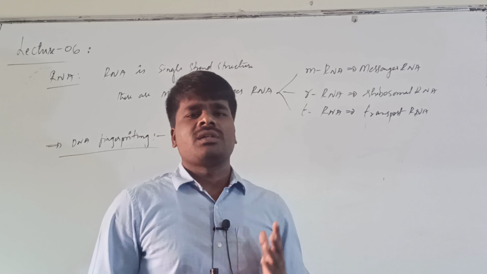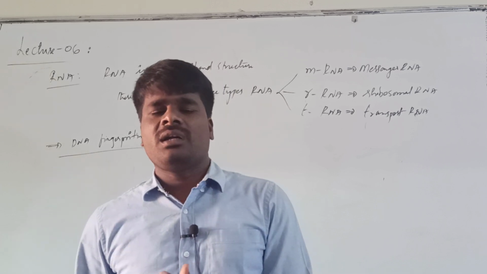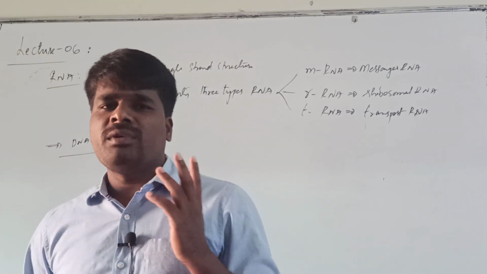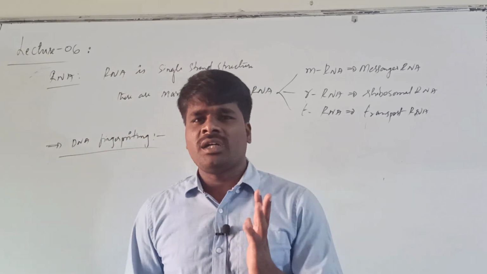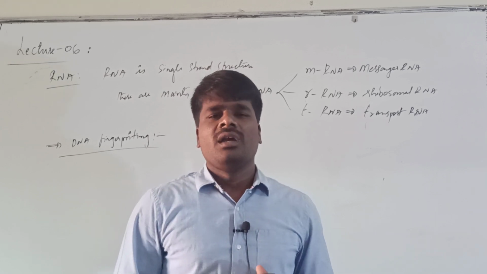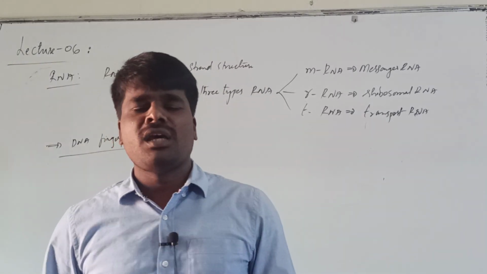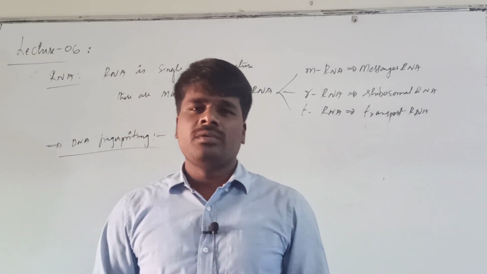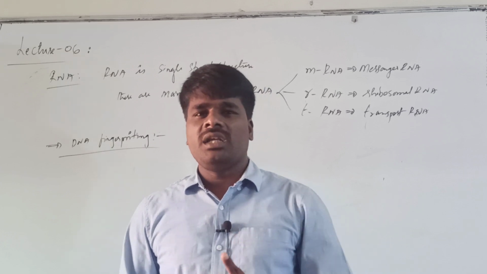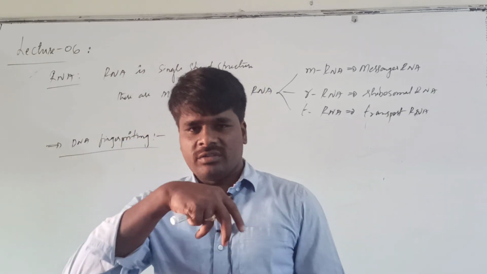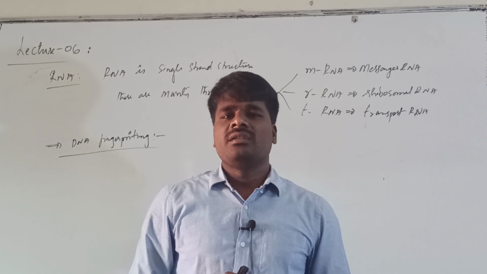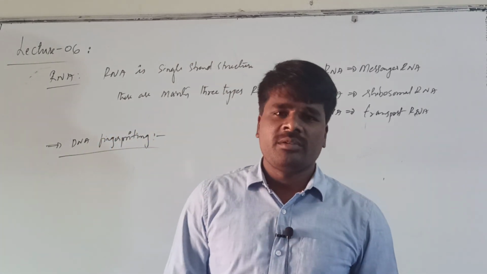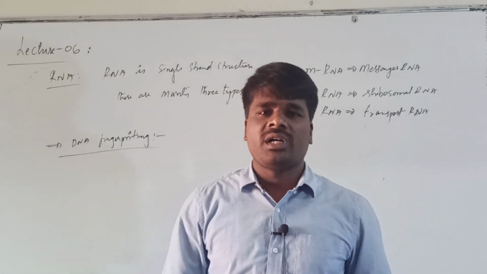So what are the complementary base pairs? Adenine and thymine are complementary base pairs held by 2 hydrogen bonds. Guanine and cytosine are complementary base pairs held by 3 hydrogen bonds. The 3D structure of DNA is also important. It is a double helical structure. Both strands of the helix are complementary to each other and are twisted towards the right side. These twistings are held by the hydrogen bonds between the complementary base pairs. One strand is the complement of the other strand.